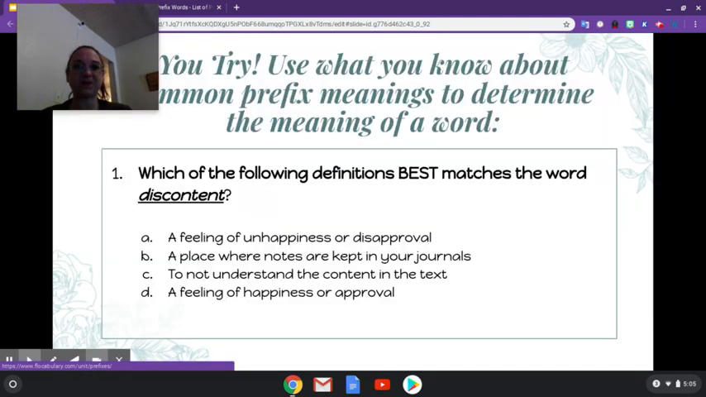So here, you try. Use what you know about common prefix meanings to determine the meaning of a word. Which of the following definitions best matches the word discontent? Remember, you can go back and look at your notes of yesterday's lesson that I included in the document you have access to. Go ahead and look at it. I'll give you about 5 teacher seconds.